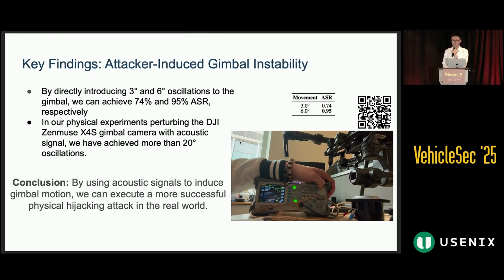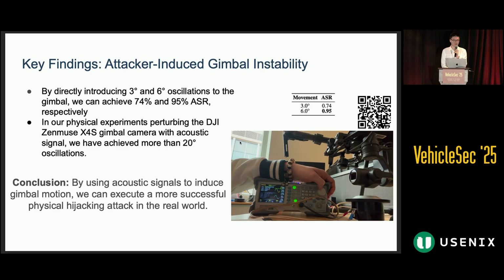And with that understanding, we perform a further experiment to see if the attacker can leverage the knowledge to execute a more successful hijacking attack. So when we inject attacker-induced oscillation into the gimbal, 3 degrees and 6 degrees separately, we can achieve at maximum 95% attack success rate.